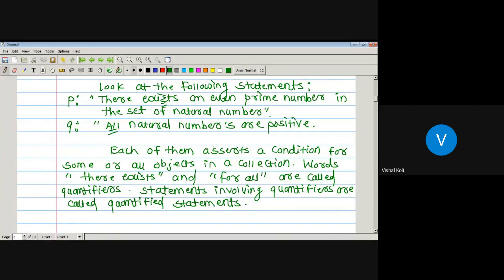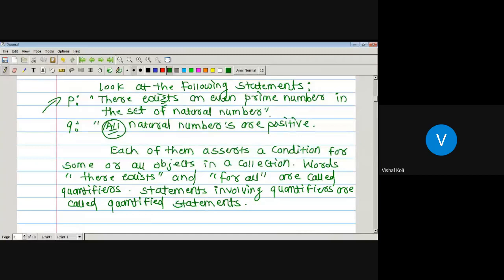So these two statements assert a condition for some or all objects in a collection. Statement P represents some objects, and the second statement Q, with all, represents all the objects in the corresponding collection. So the words of the type there exists or for all are called quantifiers, and the statements which involve these quantifiers are called quantified statements.